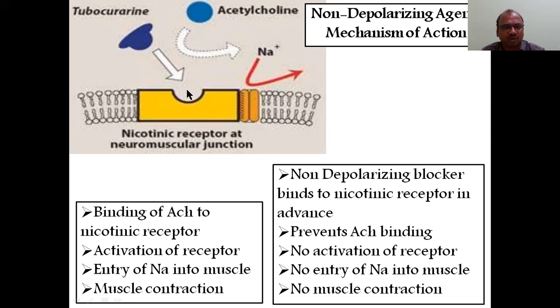Generally acetylcholine will go and bind. Here, since half of the structure is the same as D-tubocurarine, whenever the drug is injected, it goes and binds. So there is no place for acetylcholine. Acetylcholine is escaped, and whenever acetylcholine is escaped, sodium cannot enter into the muscle. Sodium influx is completely stopped. So the muscle will be relaxed.